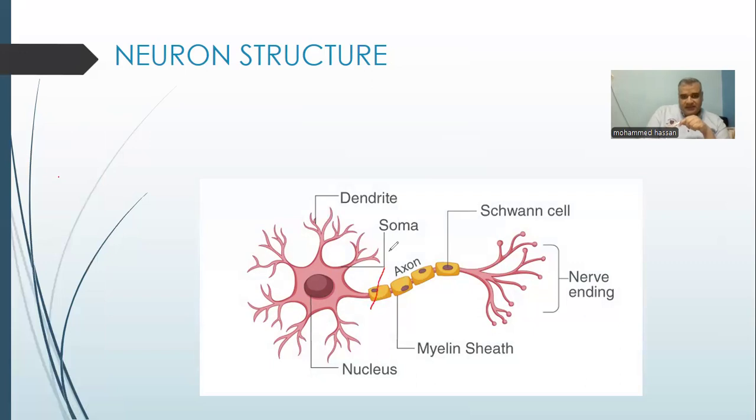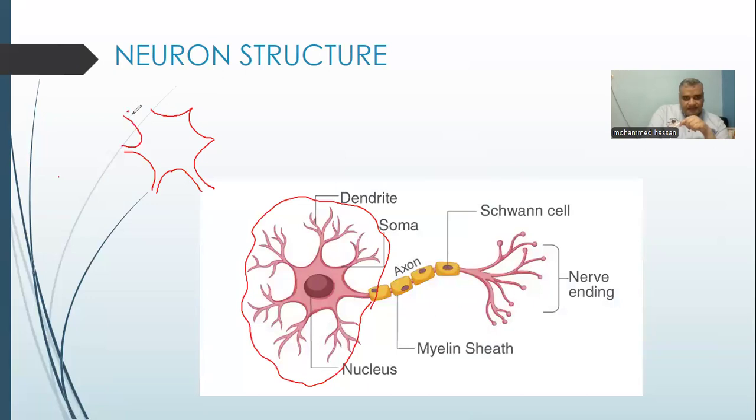As you see, this is the nerve body. It is branched. It means we have the body cell. This body cell consists of neuroplasm, then dendrites.